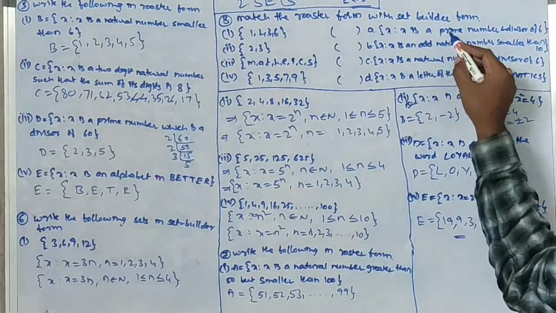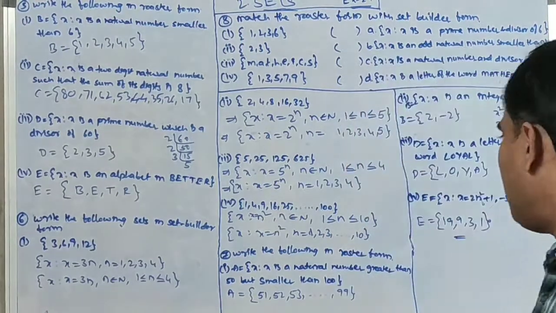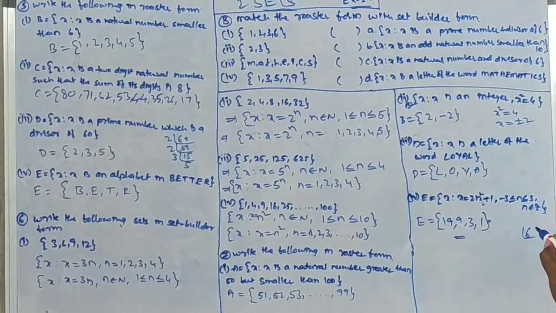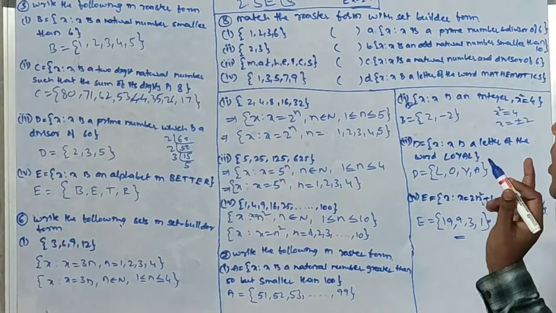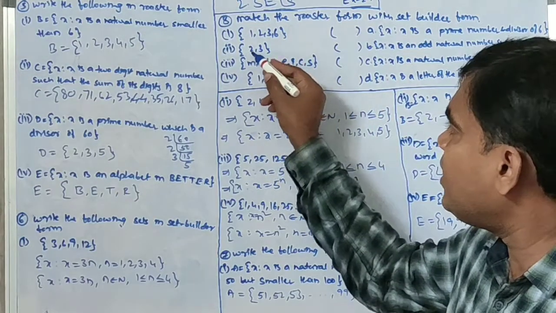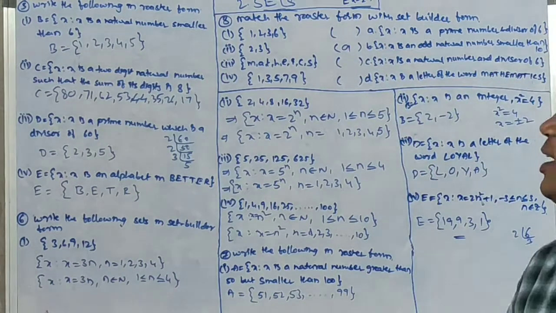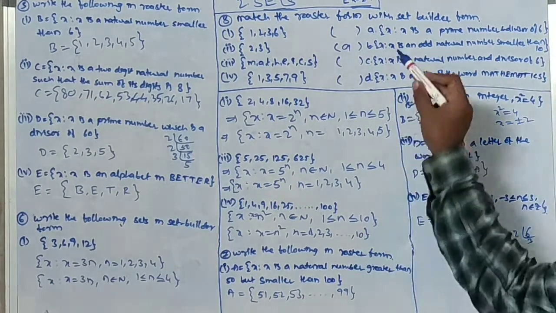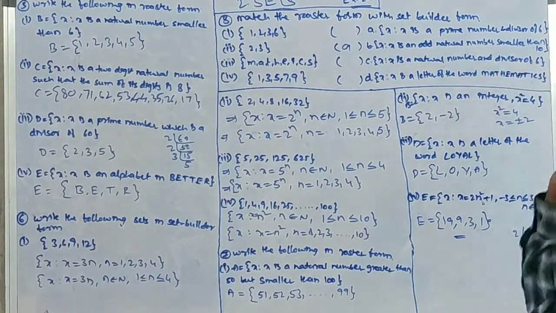X such that x is a prime number and a divisor of 6. So what are the prime divisors of 6? I write the divisors 2 into 3. So 2 and 3 are the prime factors. Since it is given only prime, we must take only 2 and 3. So only 2, 3 is here. So the answer is A.